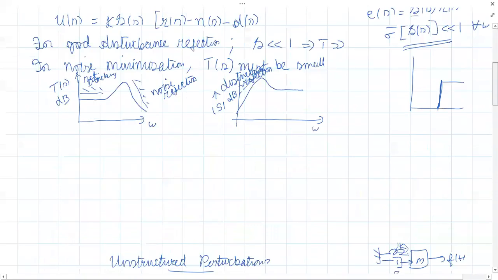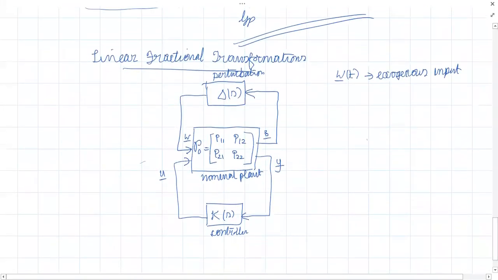Okay. So now instead of taking them separately, we are clubbing them into one category called W. So W represents the exogenous input. The bar represents that W is a vector of signals, a signal vector. Right. What is U of T? That is called the controller input.